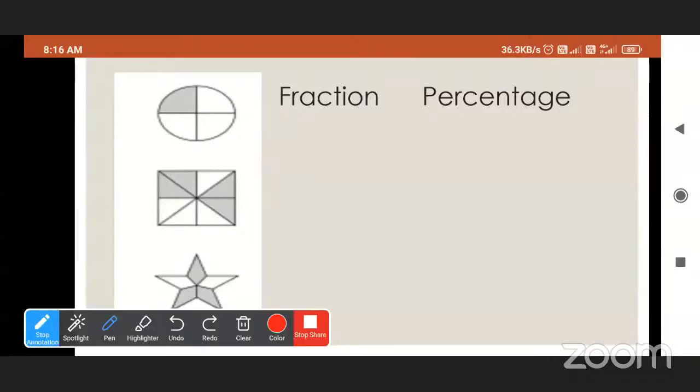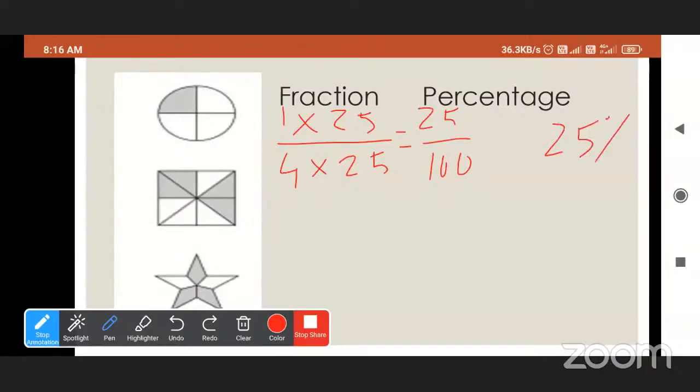What is the quarter of 100? 1 upon 4 is our fraction. To find out percent, we will multiply it by 25. So 25 upon 100. So percentage is 25%. See here, when the denominator is 100, the upper part or numerator is the percentage.